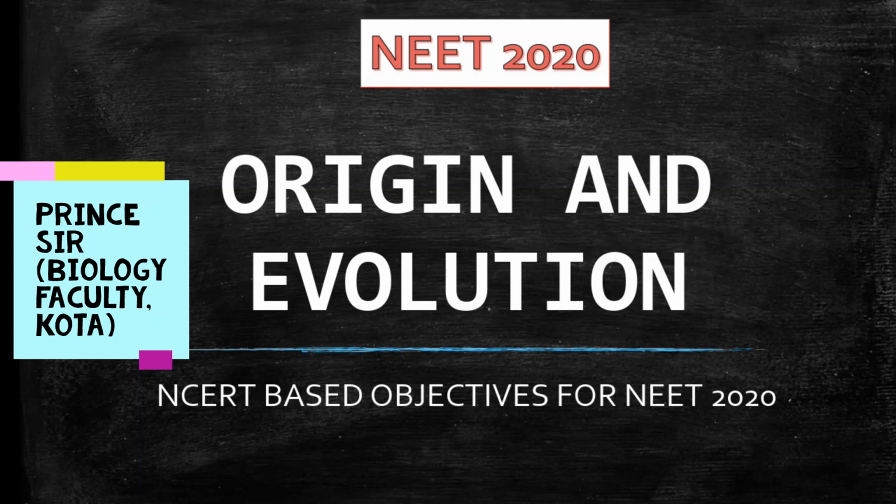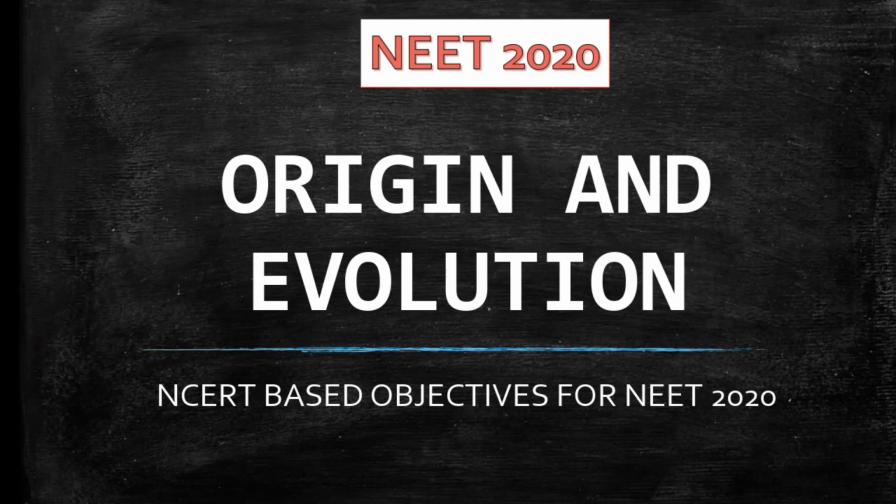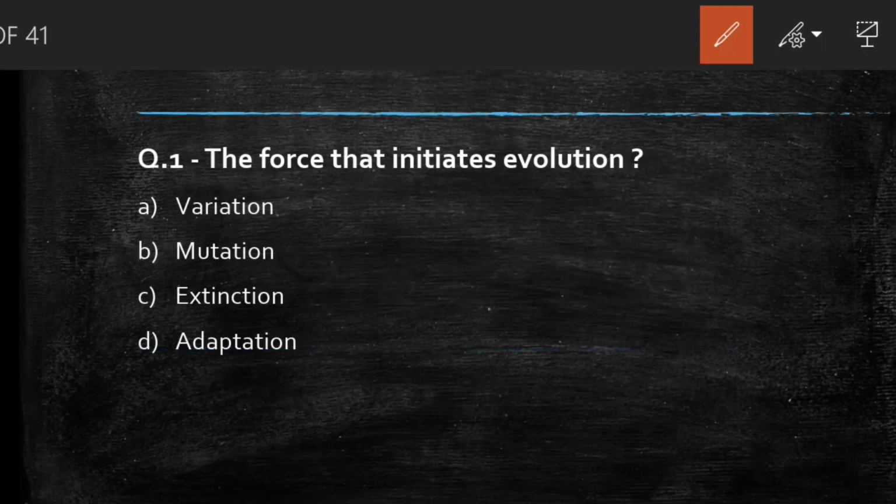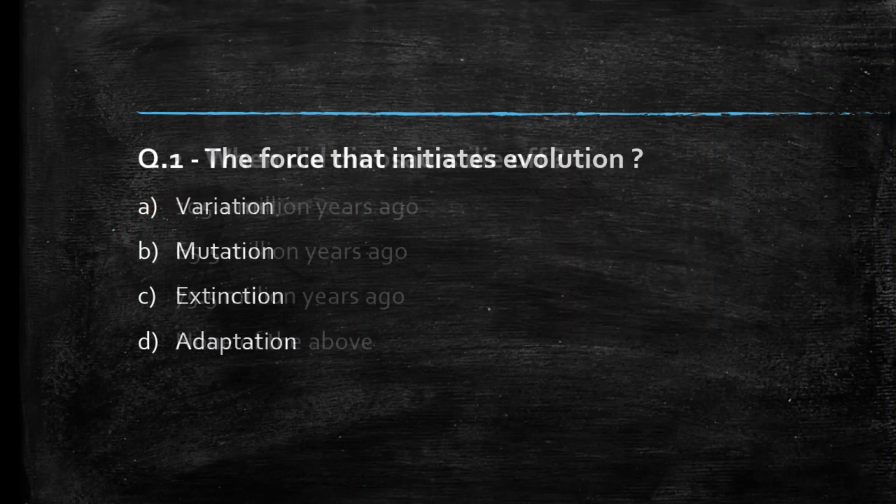So student, in this video we are going to practice some NCERT based objective questions from the chapter Origin and Evolution. So let's start. Our first question is: the forces that initiate evolution are variation, mutation, extinction, adaptation. Students, comment your answer. So the right answer to this question is option A, variation.